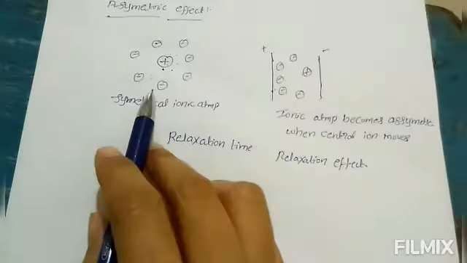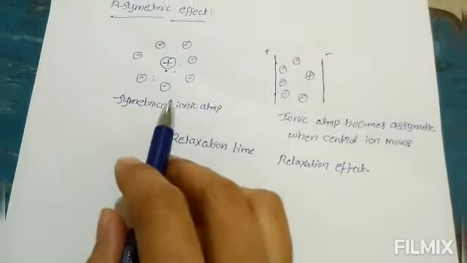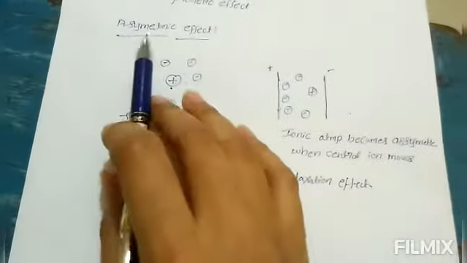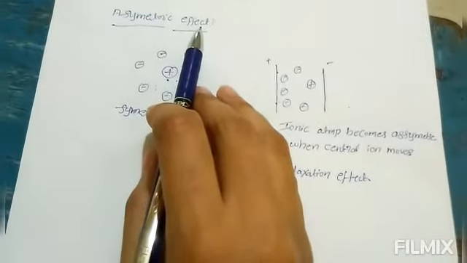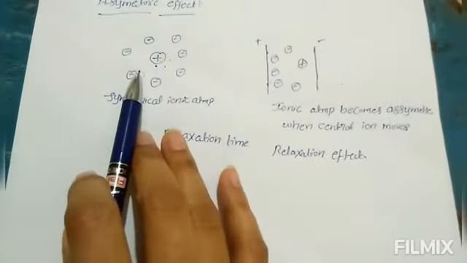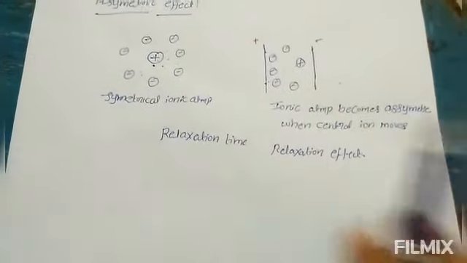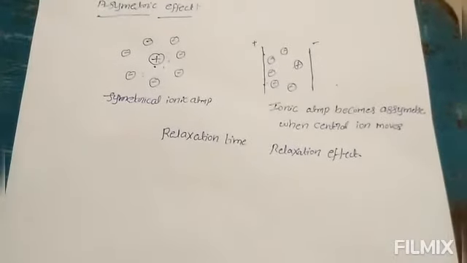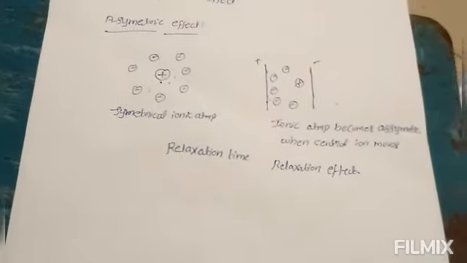So, the symmetry of the ionic atmosphere is destroyed, meaning it becomes asymmetric. Therefore, this effect is called asymmetric effect. In addition to the asymmetric effect, there is another factor which retards the mobility of the ions, known as the electrophoretic effect.